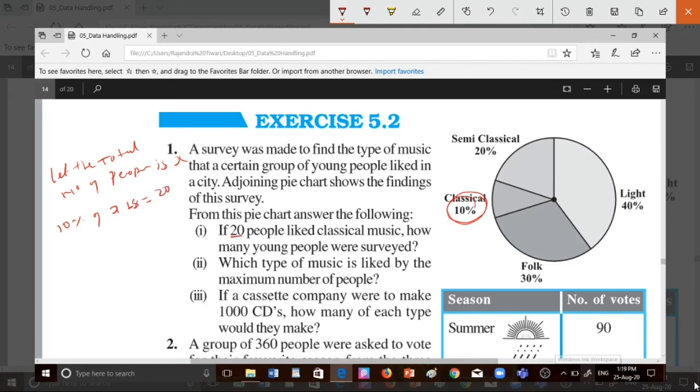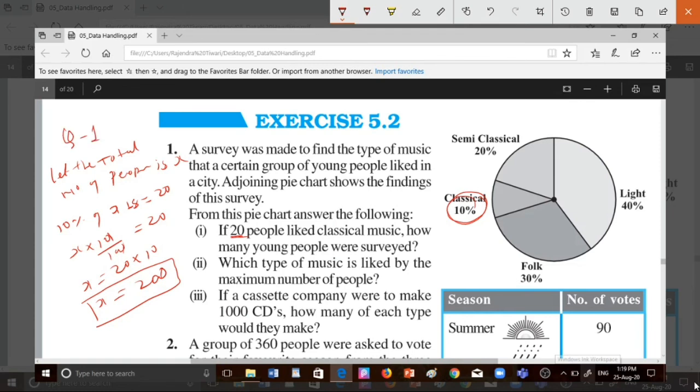We have given there are 20 people. Okay, so x into 10 by 100 equal to 20. So cancel. So x equal to 20 into 10 means x equal to 200. It means there are 200 total people. Among these 200 people, 20 like classical music. Got it? This is the answer of question number 1.